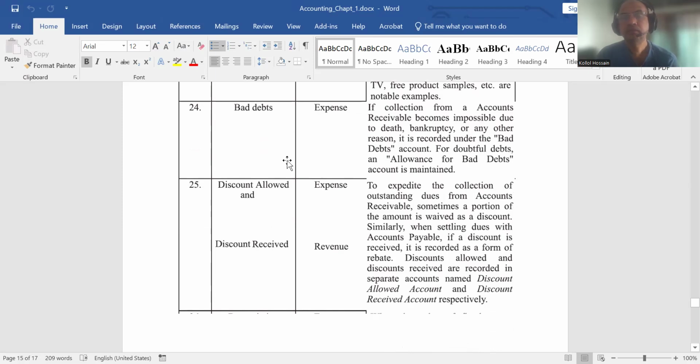Discount allowed and discount received. Sometimes it is very common that a discount is given to the buyer, then this discount is expenses.